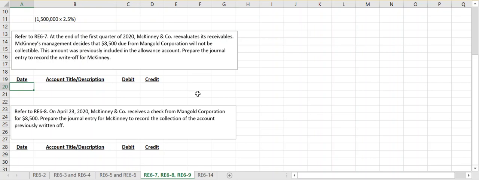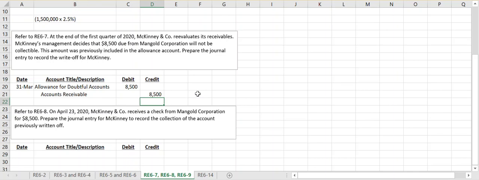So if we assume that their first quarter ends on March 31st, under the allowance method, which is required by GAAP, we debit our allowance for doubtful accounts for how much we are in fact writing off. And what we are writing off or eliminating is our accounts receivable for that specific customer in the amount of $8,500. Again, allowance for doubtful accounts, we debit it every time we write off a receivable.